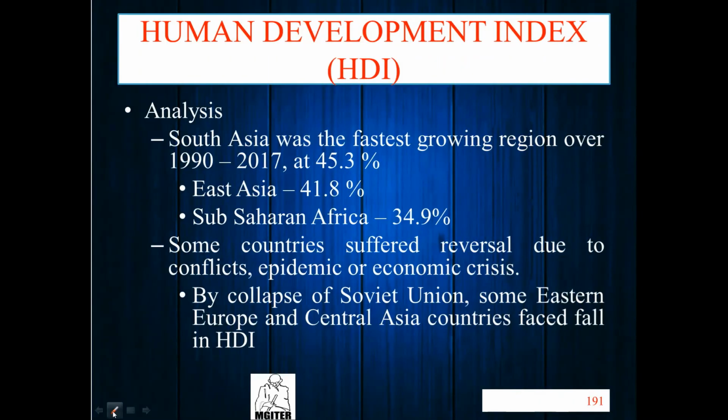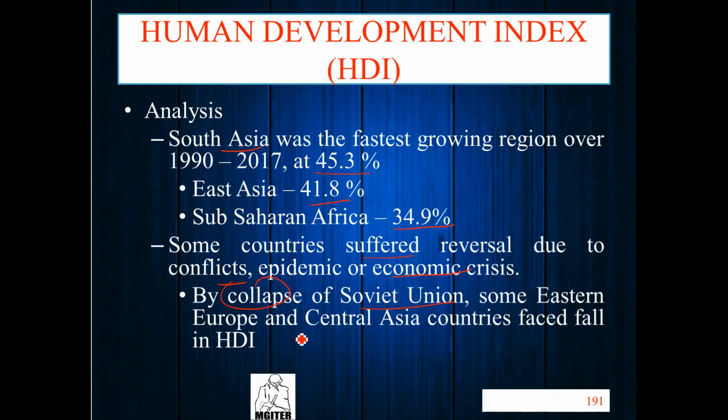Same thing, remember about South Asia. South Asia was the fastest growing region, at 45.3% compared to East Asia and Sub-Saharan Africa. But some countries suffered. Why? Because of conflict and economic crisis. What happened in the Soviet Union is collapse.